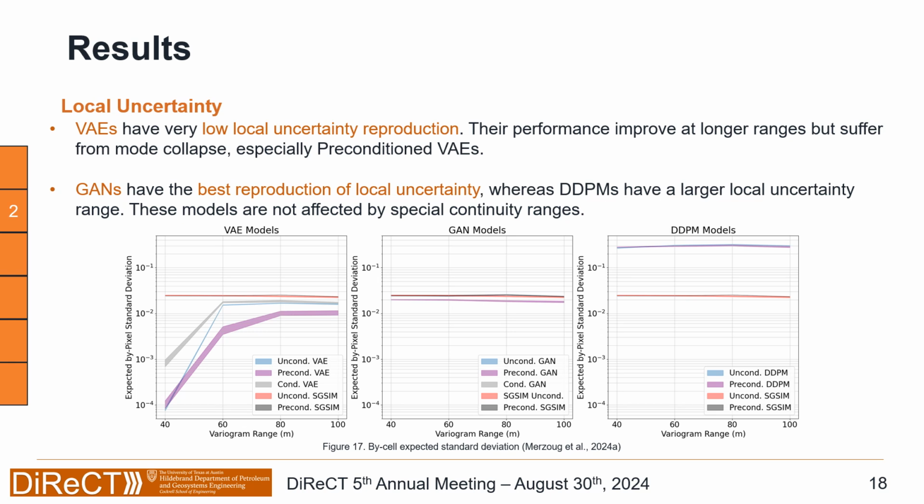GANs have a very similar reproduction of the local uncertainty compared to sequential Gaussian simulation. And if we go to the DDPM, we see that the DDPM has more variety and a larger standard deviation. This is due to the noise adding and subtracting procedure, where it does not always end up in the value bound, and it gives more spread to the data.